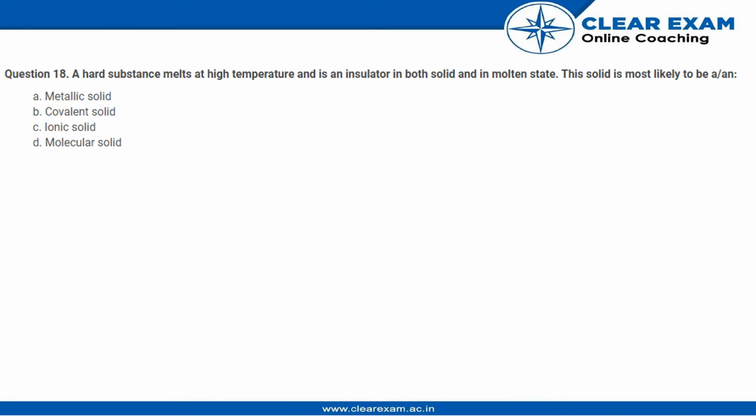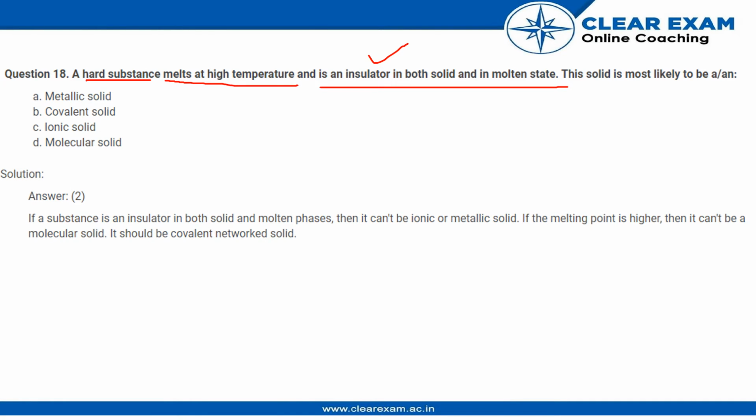So if we look, in order to identify this hard substance, there are two hints given to us: that it melts at a higher temperature and it is an insulator in both solid and molten state. Over here, if we look at the easiest one, the insulator, we know that if a substance is an insulator, it cannot be a metallic or an ionic solid in both solid and molten phases, because metallic will definitely be a conductor in molten or solid phases, and similarly ionic solids will be.